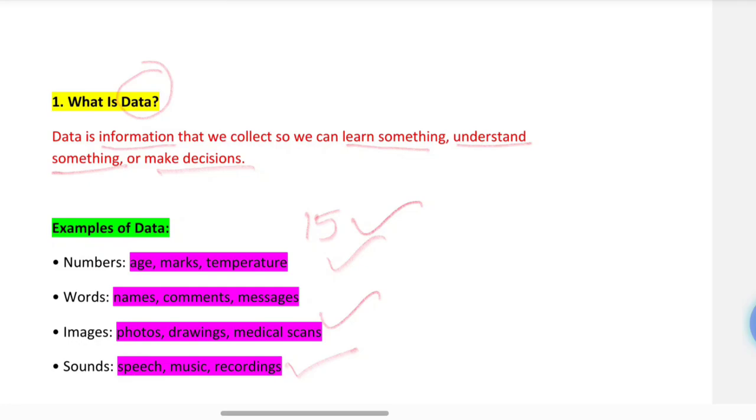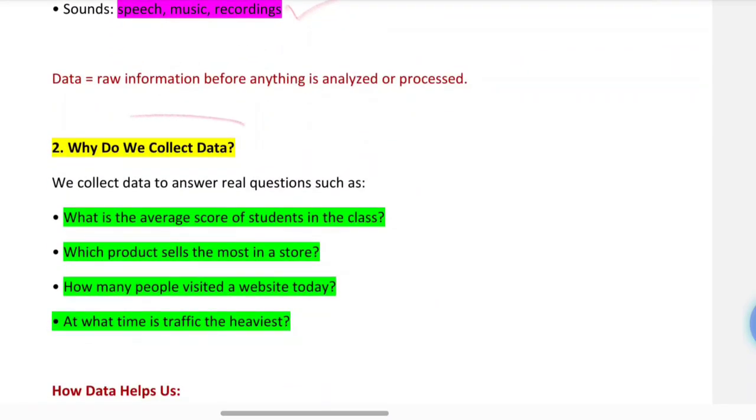Okay. So why do we collect data? What is the requirement to collect data? We collect data to answer real life questions. For example, if I want to know the average score of the class, I need marks, right? So I need marks to calculate the average. That is the data. If a shop wants to know which product sells the most, they check their sales records. That is data, right? If a website wants to know how many people visited today, they look at their visitors count. That is data.